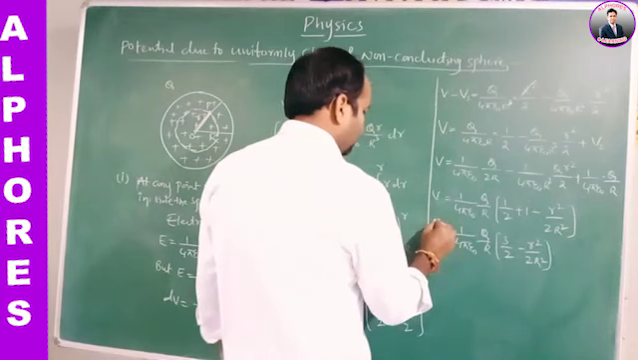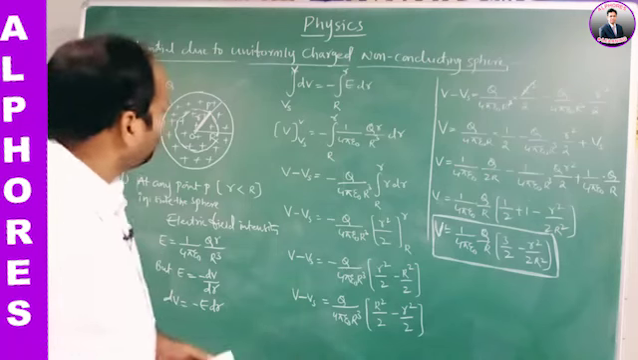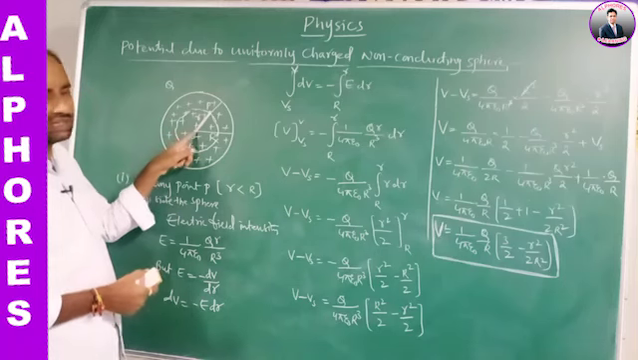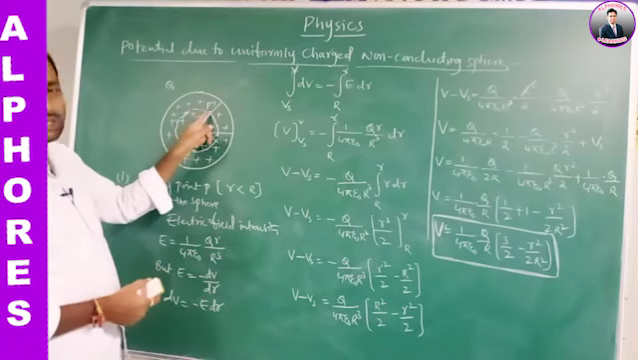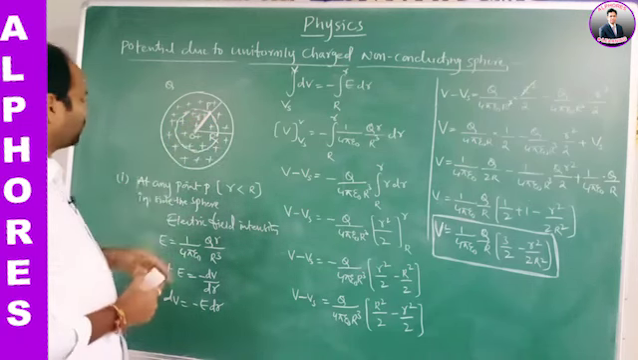This is the expression for the potential at any point P inside the non-conducting sphere: V is equal to 1 by 4 pi epsilon naught Q by R of 3 by 2 minus r square by 2R square. Suppose small r is equal to 0. Small r is the distance from the center to the point P, so if small r is equal to 0, we are calculating the potential at the center.